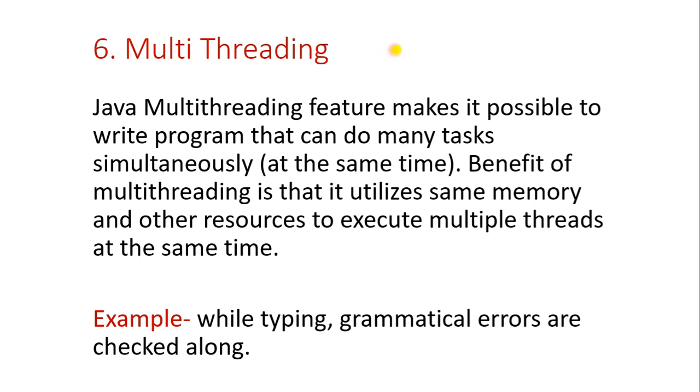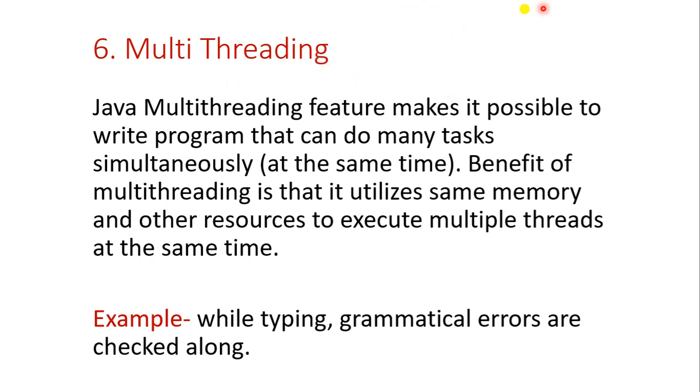But with multi-threading in Java, it can do multiple tasks, 1 2 3 4. It can perform multiple tasks of one program simultaneously. Then it is called multi-threading. I will explain one more time.